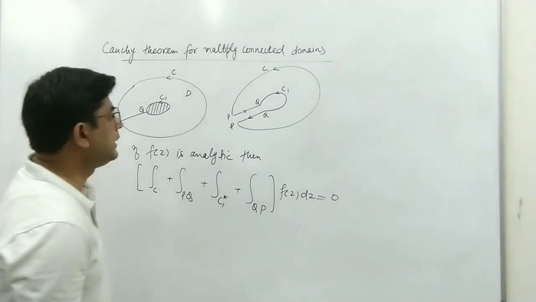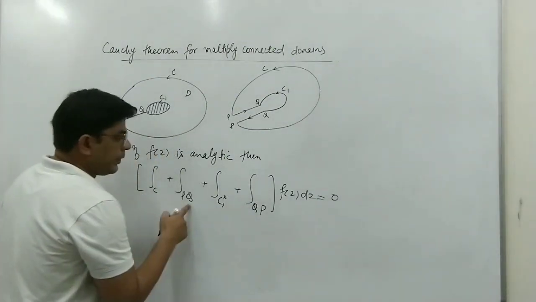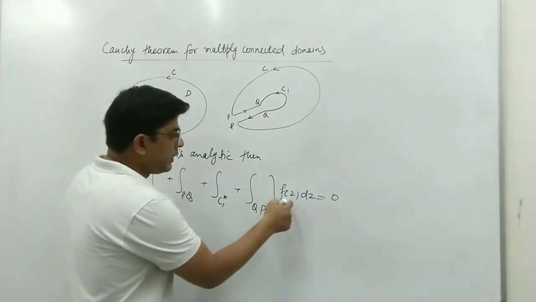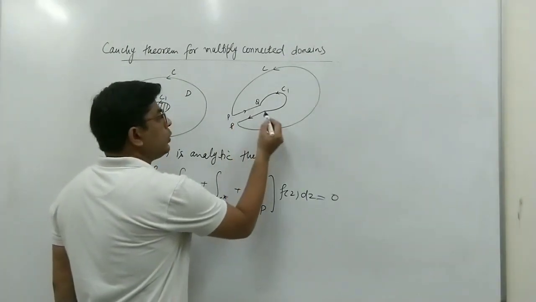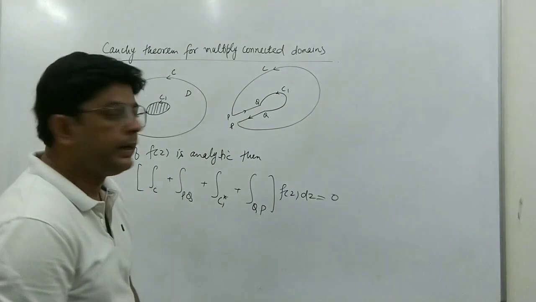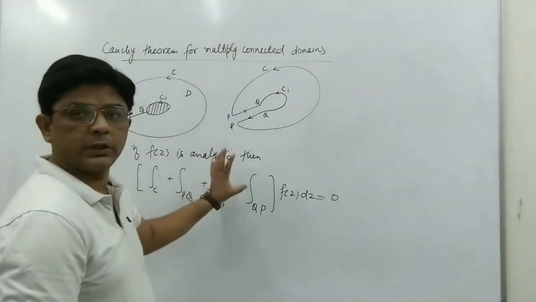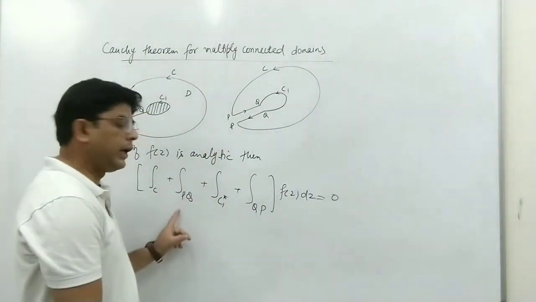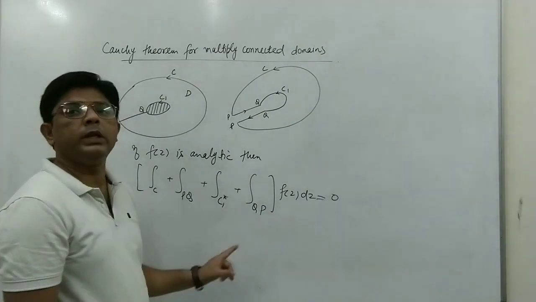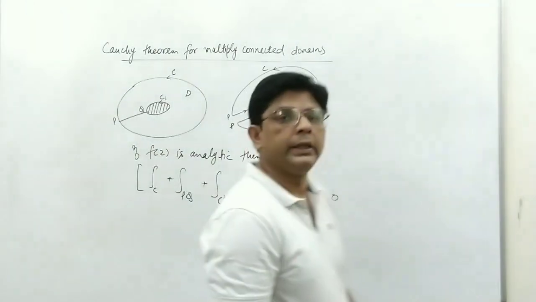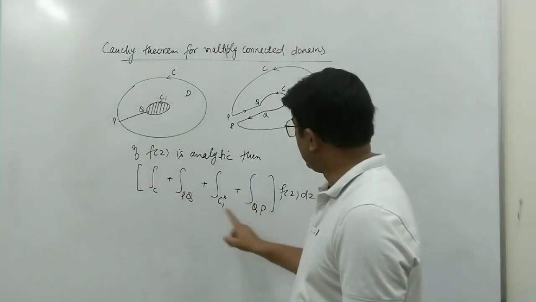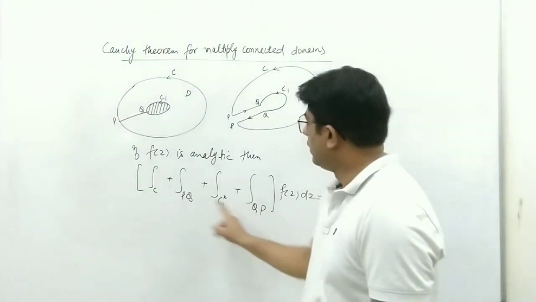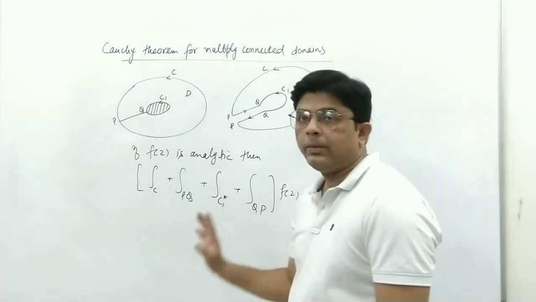Now here we are taking the integral along PQ and the integral along QP of this same function f(z). This is a line integral, and only the directions are opposite. So the value of this integral will be equal, only the direction is opposite. It means they are negatives of each other, so these two integrals cancel out each other. The sum of these two integrals will be 0.